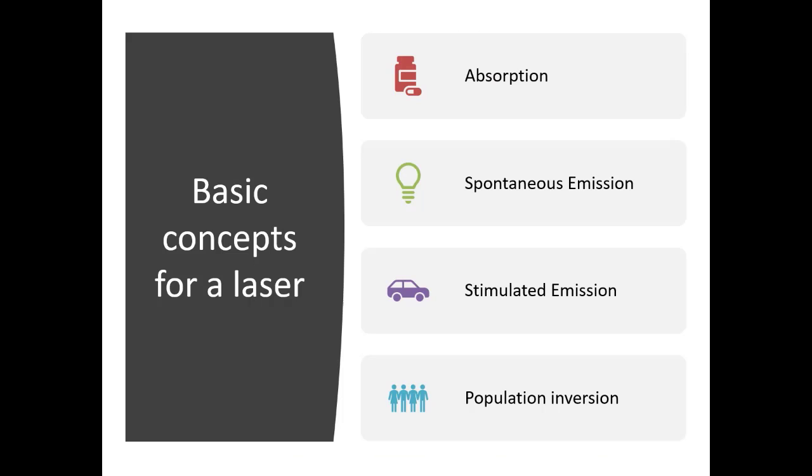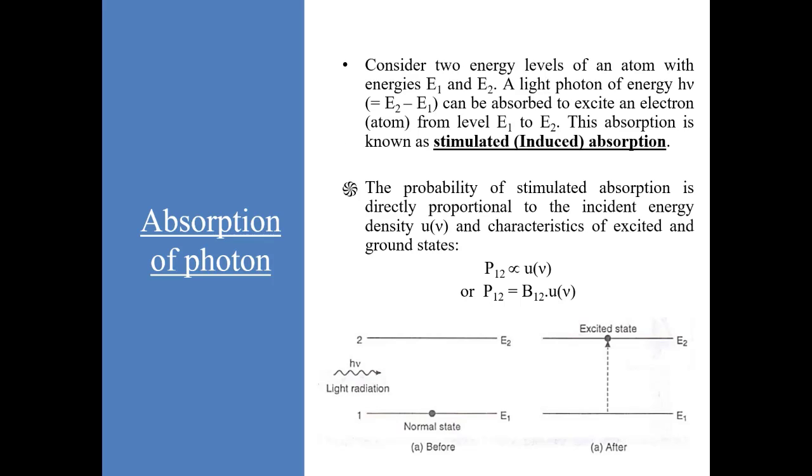Now, let us talk about some basic concepts important for laser, like absorption of light by matter, spontaneous and stimulated emission of light, and population inversion. Now consider that an atom has two energy levels, E1 and E2. The energy of the ground level is E1 and the energy of the excited level is E2. So the energy difference between these two energy levels is E2 minus E1.